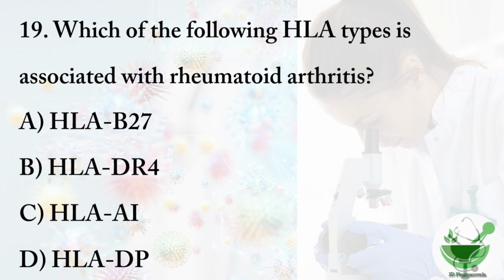Then question number 19. Which of the following HLA types is associated with rheumatoid arthritis? The options are option A, HLA-B27, option B, HLA-DR4, option C, HLA-A1, option D, HLA-DP. So the right option is option B, HLA-DR4.